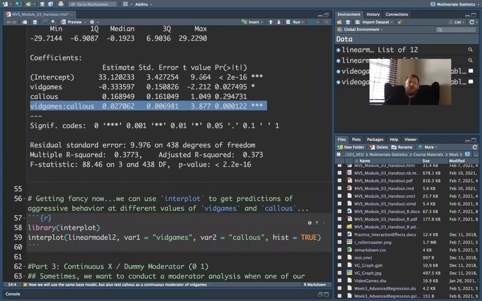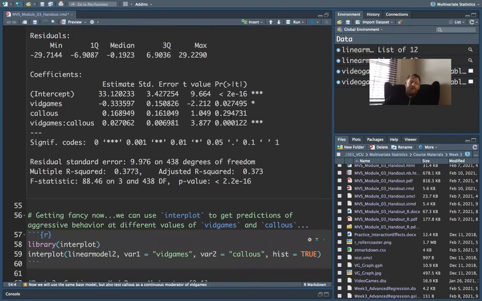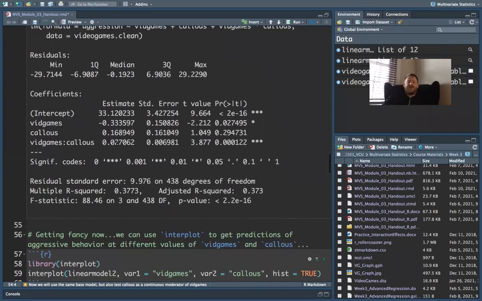Okay, and the interaction is highly significant, 3 stars, little p-value, which means that moderation has occurred. We have a significant moderator. Now, how do we interpret this? There are a couple ways we could do this. First of all, we could interpret it statistically just by looking at it. This takes a lot of practice and can be really hard, but I'll show you what it means.